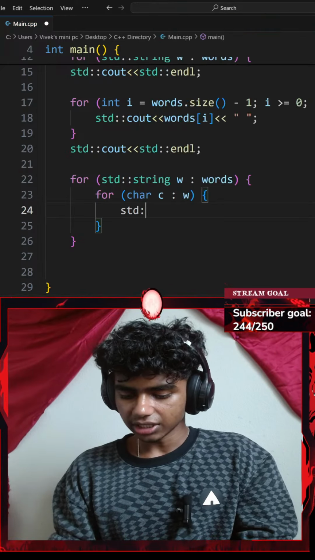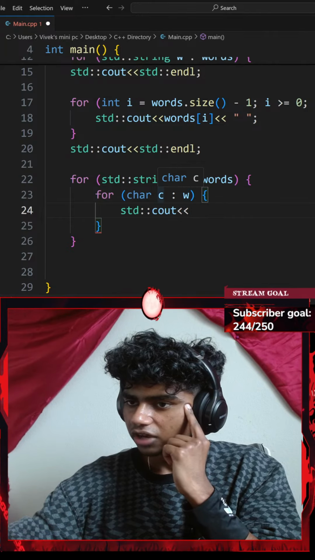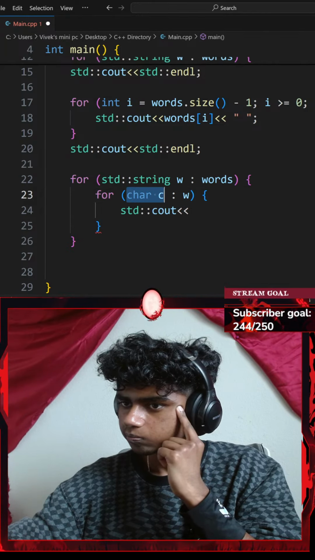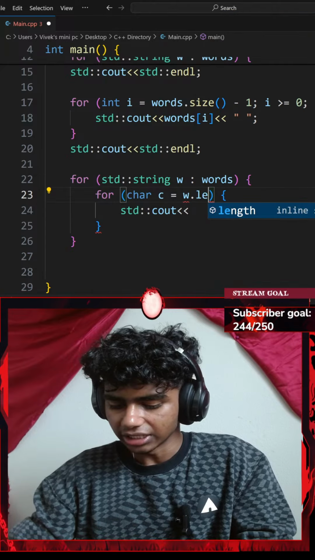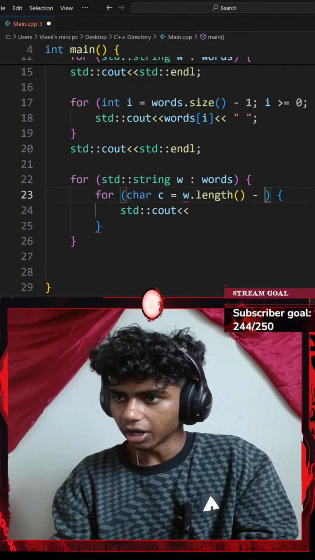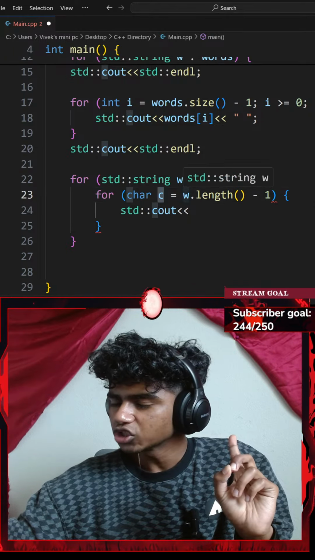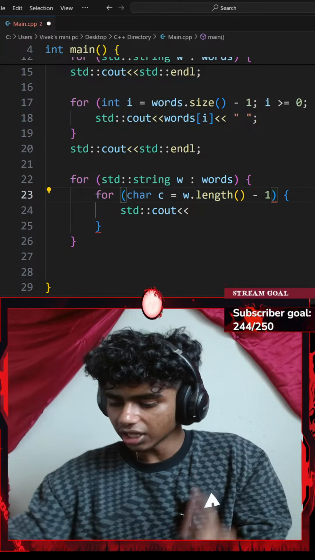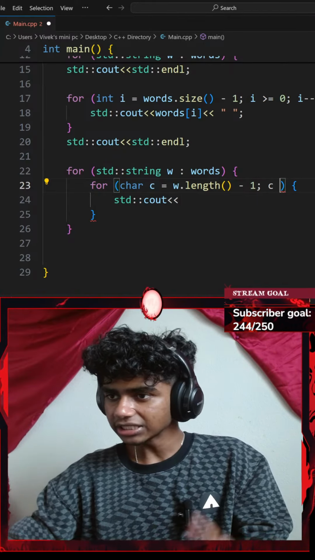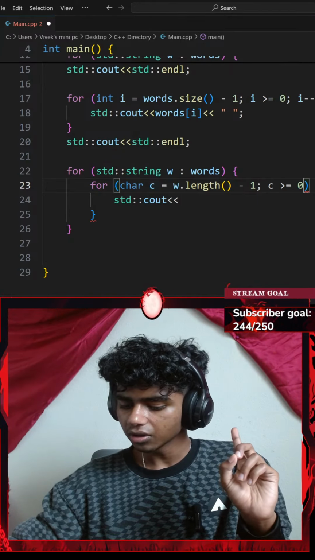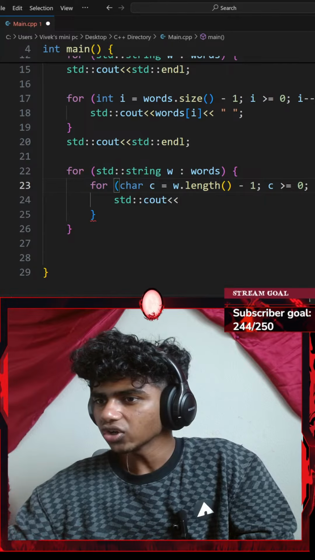I'll go with a standard console output with an insertion operator. For every character c, which could be equal to my word dot the length function minus 1. My c variable now equals my word's length minus 1. I'll add a semicolon, and then I'll check something. If my c is greater than or equal to 0, I'll add another semicolon and decrease my c by 1. So that's going to reverse my words.